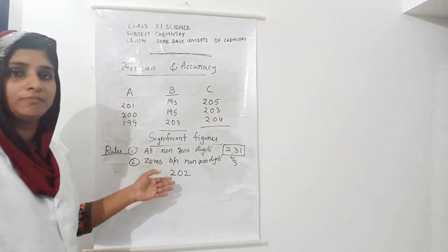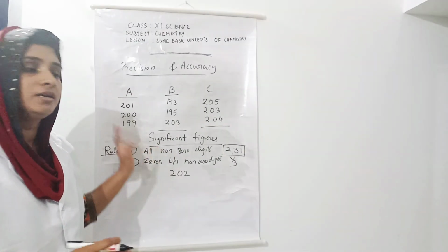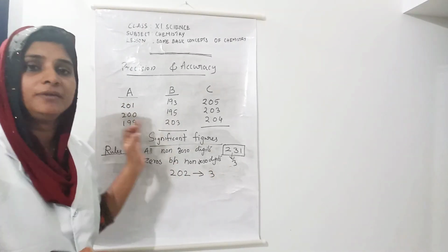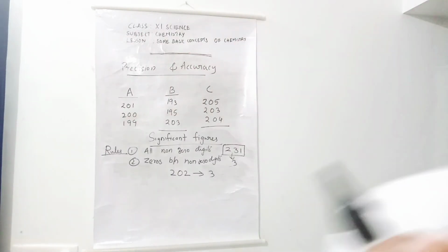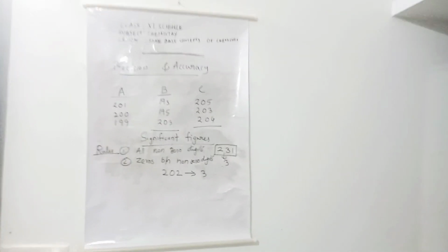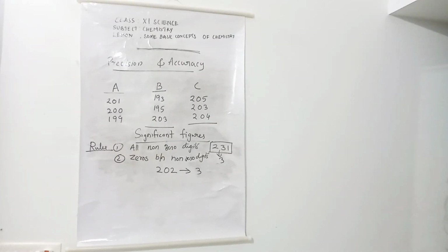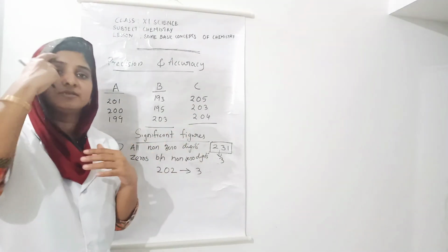If this is the number, the 0 is in between non-zero digits. In this case, the number of significant figures is 3.